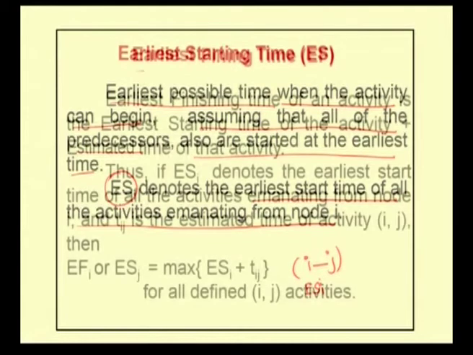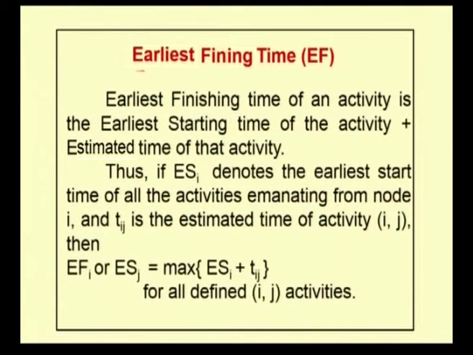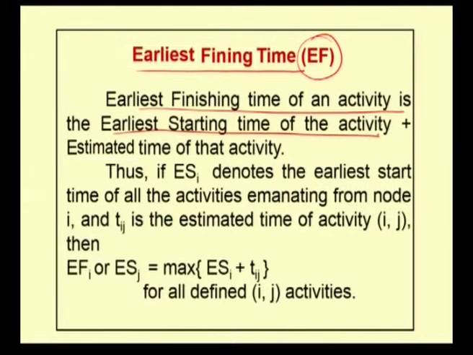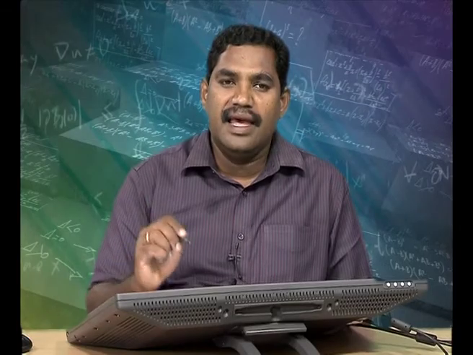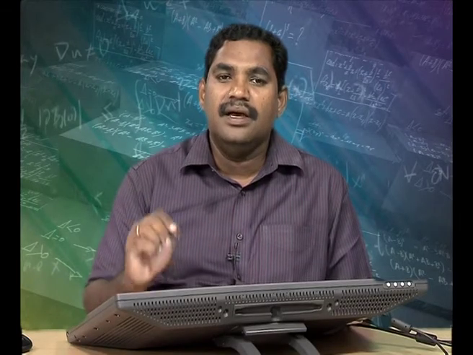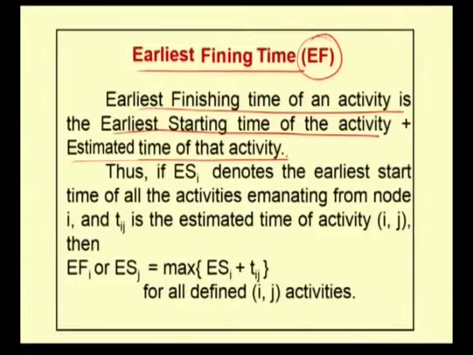The next idea is the earliest finishing time of an activity, simply denoted by EF. The earliest finishing time of an activity is the earliest starting time of the activity plus the estimated time of that activity.